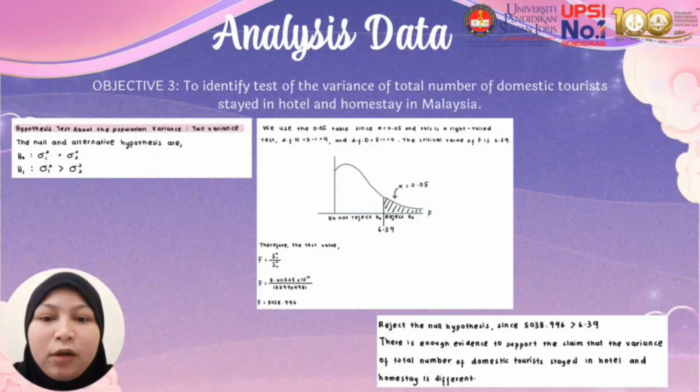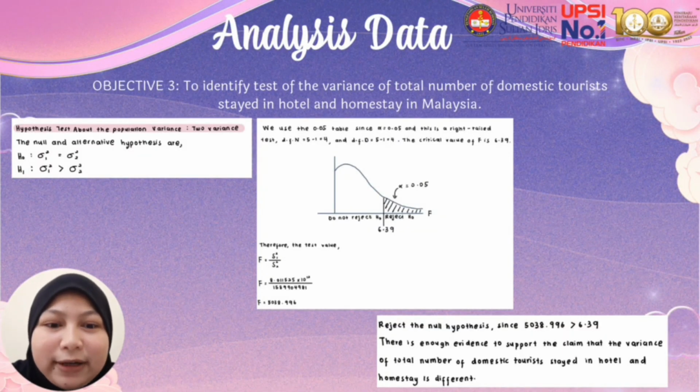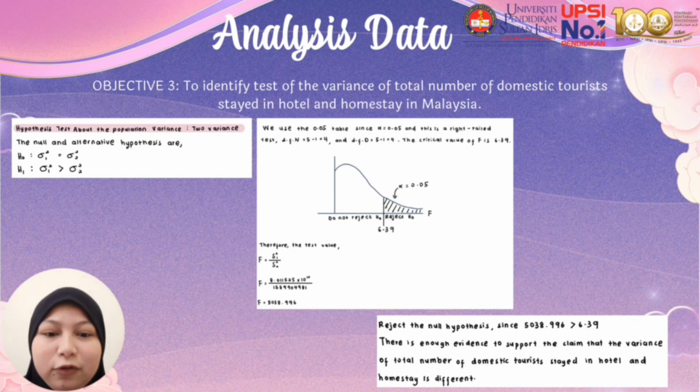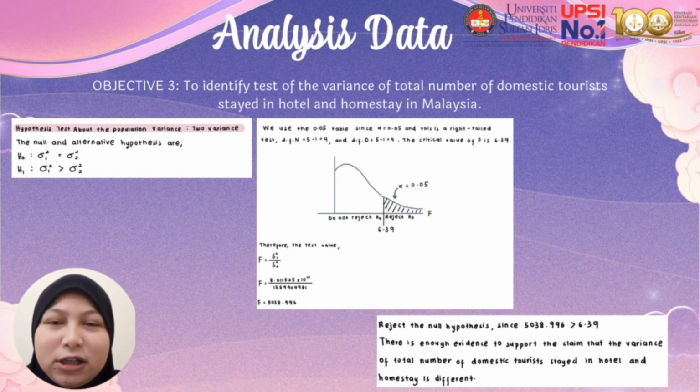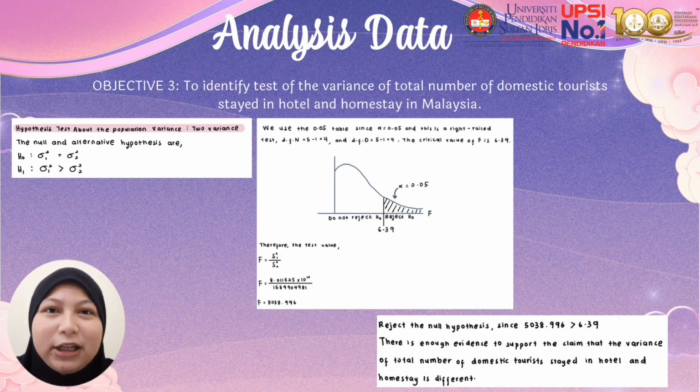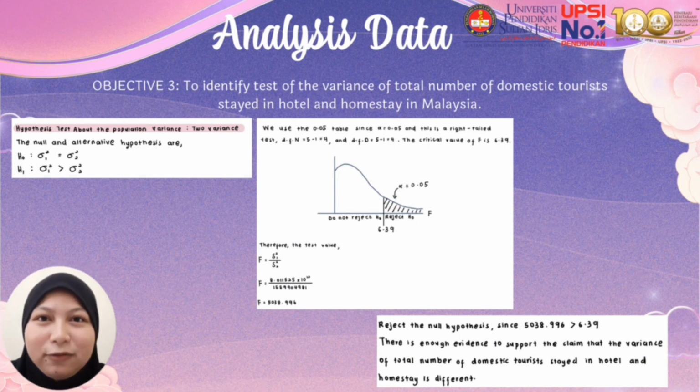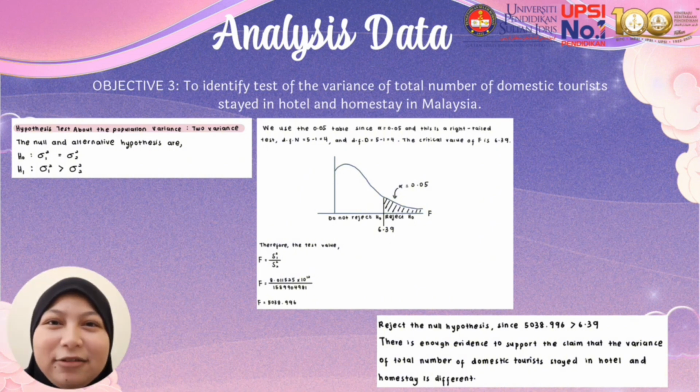For objective 3, we need to identify the test of the variance of total number of domestic tourists who stay in hotel and homestay in Malaysia. So we are using hypothesis test about the population variance for two variances. First step, we need to identify the null hypothesis and the alternative hypothesis. So the null hypothesis is variance 1 equal to variance 2, and the alternative hypothesis is variance 1 is greater than variance 2. We are using F distribution, and the significance level is alpha equal to 0.05, and degree of freedom of numerator is 4, and degree of freedom of denominator is 4. This is the right tail, and the critical value is 6.39.